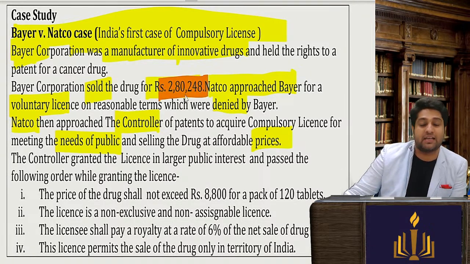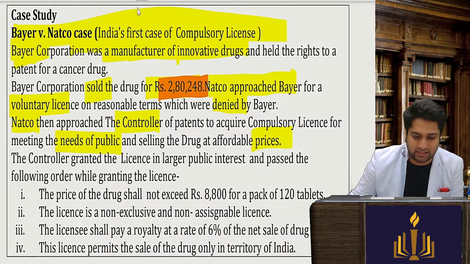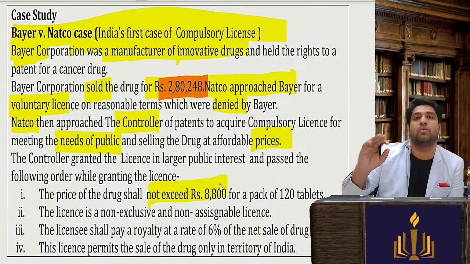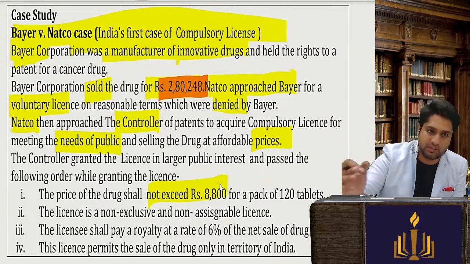Imagine, 2,80,000 rupees is what Bayer is charging. Whereas Natco said that they can sell the same drug for not more than 8,800. So the compulsory license was granted.